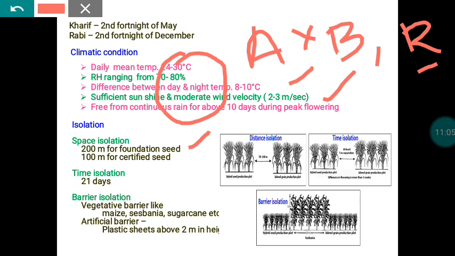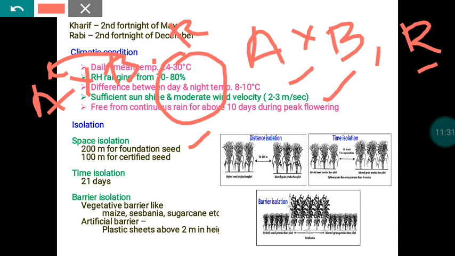Similarly, in the breeder seed stage also we will do A cross B and the R line. The R line will be raised in separate places and allowed for self-pollination, and by that way the R line material will be multiplied. By raising A into B, we will pollinate the A with the help of the pollen produced on the B line. By that way the A will be multiplied.